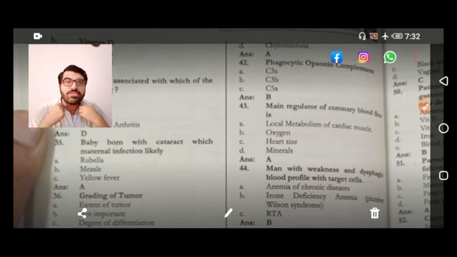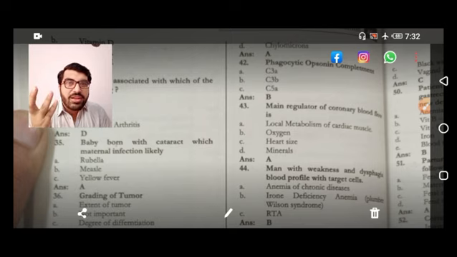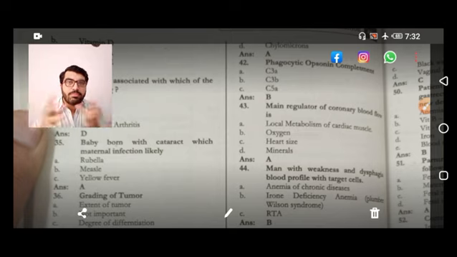Coming next, the main regulator of coronary blood flow is local metabolism of cardiac muscle. And by local metabolism of cardiac muscle we mean carbon dioxide, adenosine, lactic acid. When the heart pumps more, it needs more oxygen, so it produces these metabolites, and that causes coronary vasodilation.